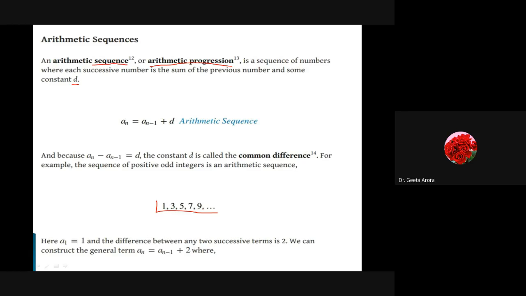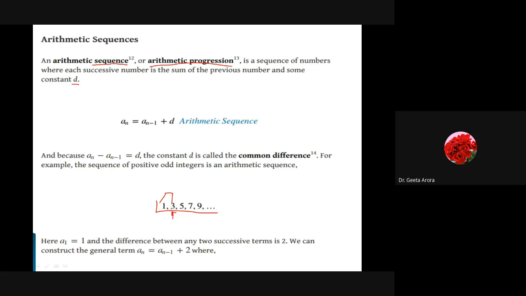Here we are saying that till now we have learned about the sequences and series, what in common we mean by the sequence and what we mean by the series. Now we are going to start with the arithmetic sequence or arithmetic progression, and what it means is that if we have a sequence written over here, 1, 3, 5, 7, 9 like this. It is called to be in AP or in arithmetic sequence when each successive number, let me take 3, is the sum of the previous number plus some constant.